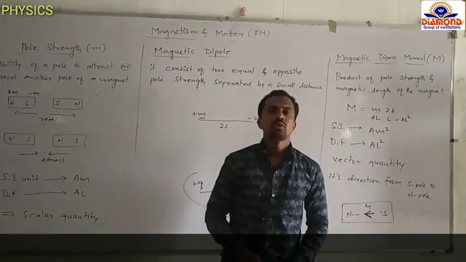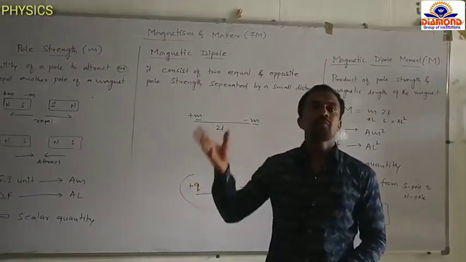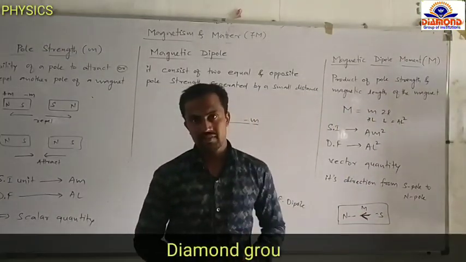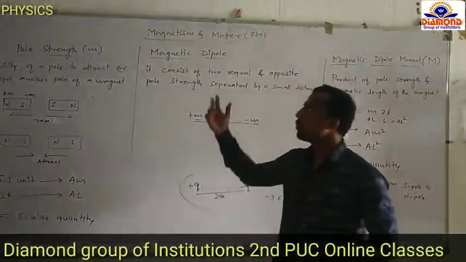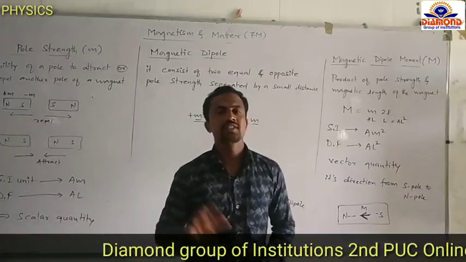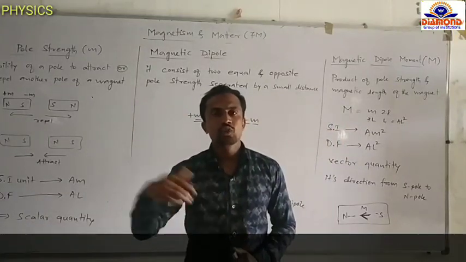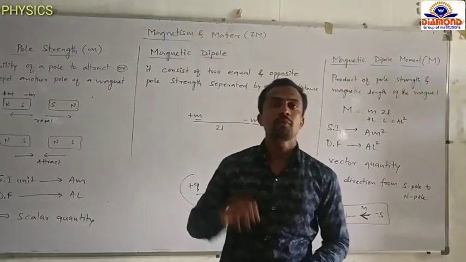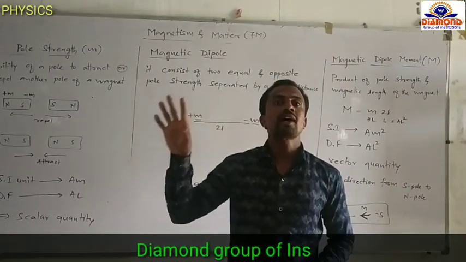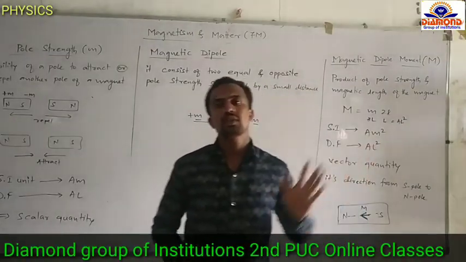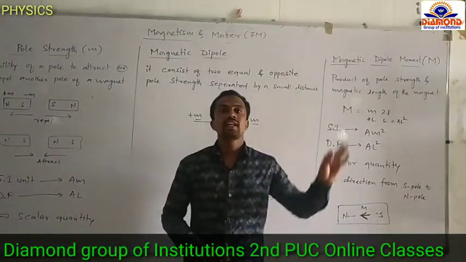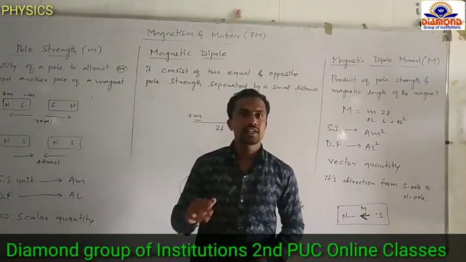Okay. Today we discussed the magnet and properties of magnet, magnetic field and properties of magnetic field. After that, we discussed pole strength, magnetic dipole, and magnetic dipole moment. It is a very important topic. And tomorrow, the most important topic, which has come in examinations a number of times, is bar magnet as an equivalent solenoid. And one more topic is there, dipole placed in a uniform magnetic field. We will continue in the next class.